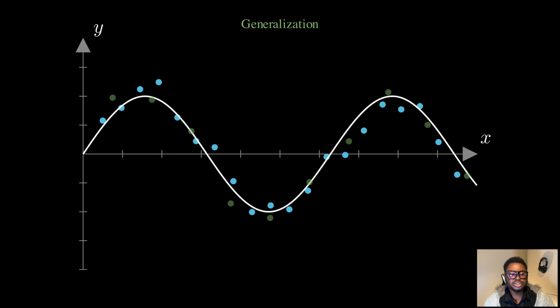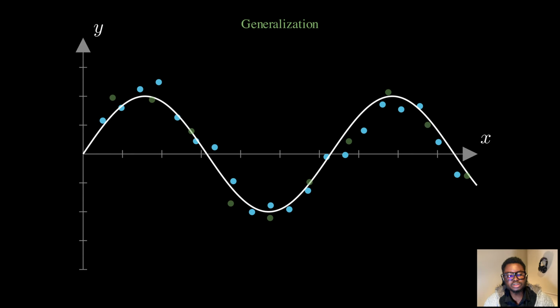Notice what happens. The overfit model, that complex wiggly curve, completely misses these new points. It performs terribly on unseen data because it was too focused on the specifics of the training set. But our smooth generalized model fits these new points reasonably well. It's not perfect, but it is consistent. This is what we want.